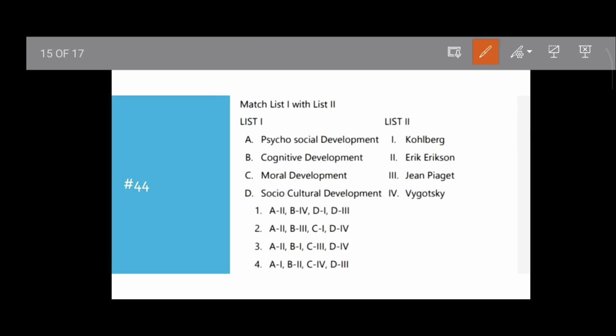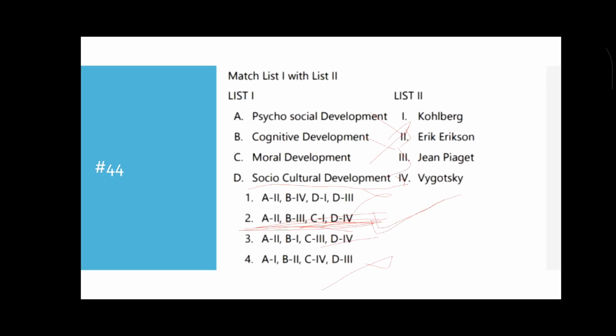Question number 44. Psychosocial development, cognitive development, moral development, socio-cultural development. Kohlberg, Erikson, Jean Piaget, Vygotsky. Socio-cultural development, D will be IV. So option 1 and option 4 will be incorrect. Moral development is Kohlberg, cognitive development is Jean Piaget, psychosocial development is Erikson. So C will be I. Option 2 will be the correct answer. Move to the next question.